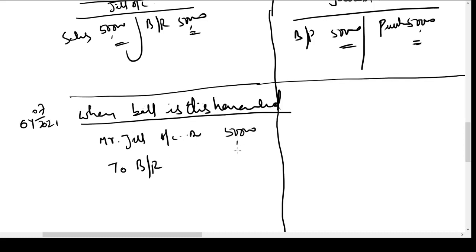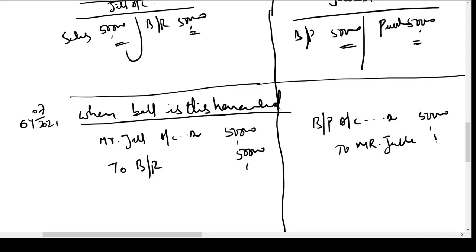50,000. And the entry here would be bills payable account debit to Mr. Jack account 50,000. So what is this entry?